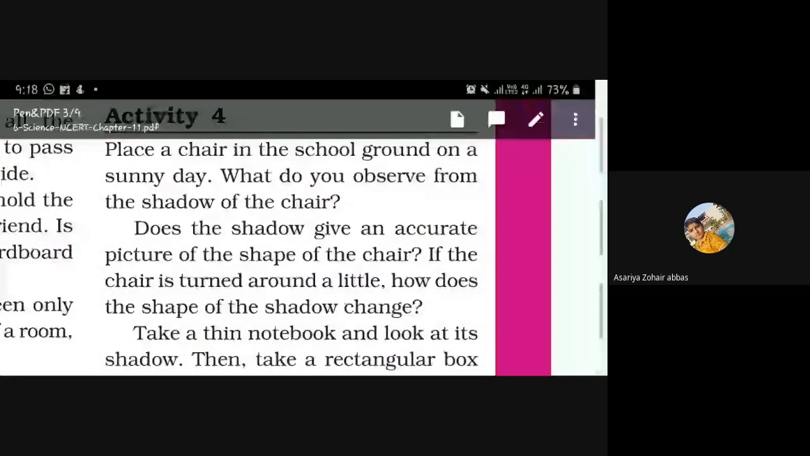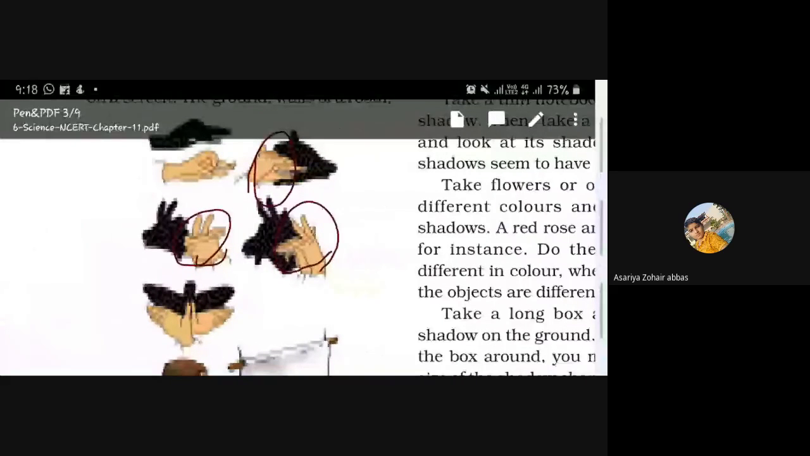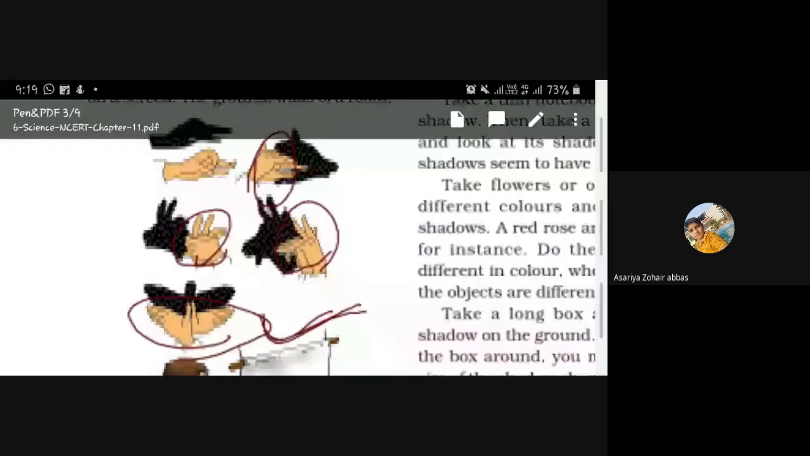Ma'am, you can play this game. When I was small, I used to make this type of shadow and I was showing that, oh, a bird is coming. I used to make this type of shadow and say to my mom that an eagle is here, in our room. I was saying like that, oh, run, run, an eagle is here. So I was doing this thing when I was small.